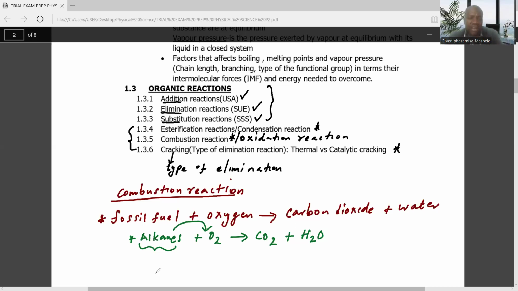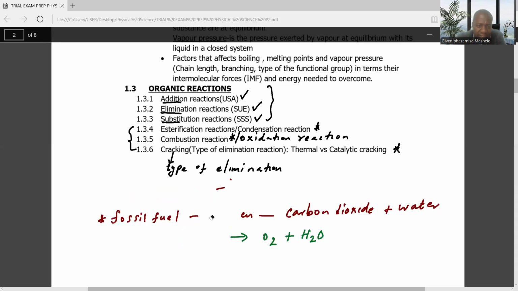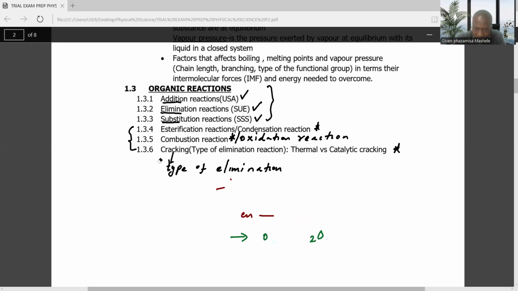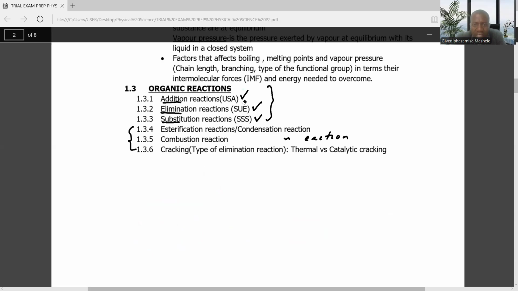So let me do one example of a combustion reaction. When you are dealing with a combustion reaction, ladies and gentlemen, you need to know how to balance atoms. If they say write down the combustion reaction of any alkane, you just take that alkane, combine it with oxygen, then it gives you carbon dioxide and water. Then you just balance.